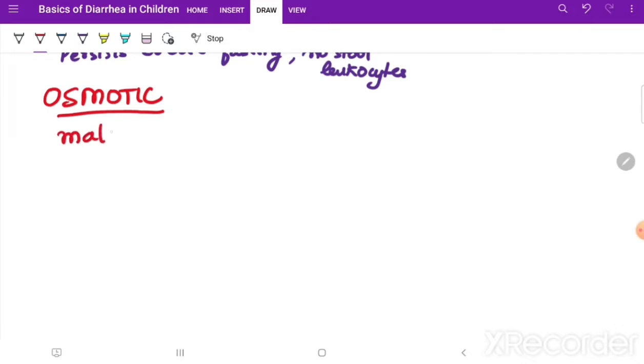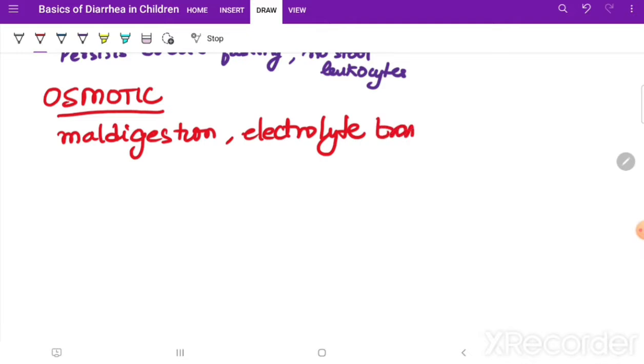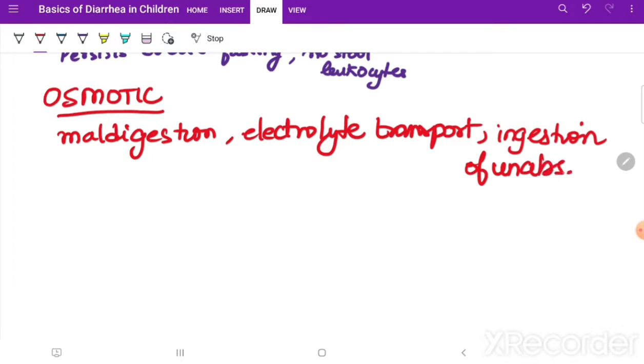There is maldigestion. There is a defect in electrolyte transport. There is a defect in ingestion, that is, there is ingestion of unabsorbable substances. Unabsorbable substances you ingest, you will get osmotic diarrhea.